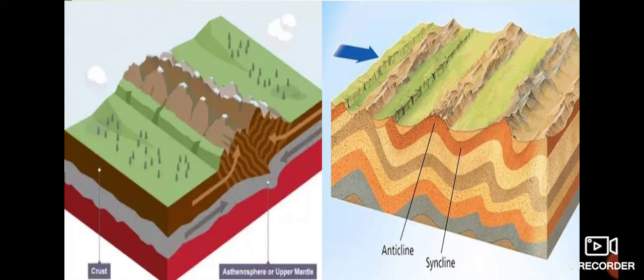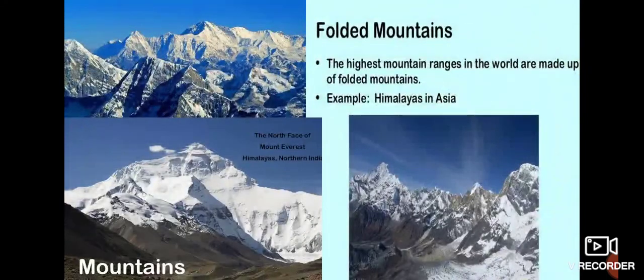The Himalayas in India are known as young fold mountains because they are formed through this process of folding. Young fold mountains are those formed less than 100 million years ago, and the mountains formed 500 million years ago are known as old fold mountains. That is why the Himalayas are known as young fold mountains. Similarly, we have the Alps in Europe and the Rockies in North America. They are all fold mountains.